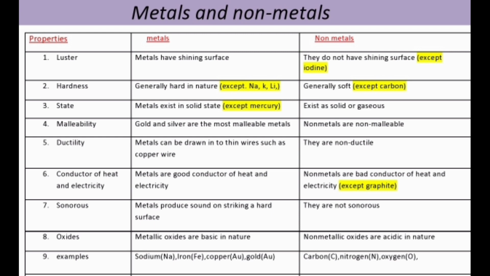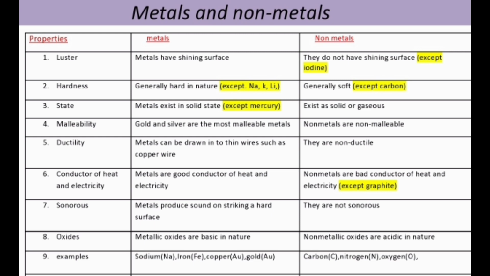And next comes hardness. Generally all the metals are hard in nature, but the exceptions are sodium, potassium and lithium. These elements are known as alkali metals, and usually the alkali metals are soft in nature and can be cut by a knife easily. Coming to the non-metals, generally they are soft in nature, except carbon, which is very hard in nature.